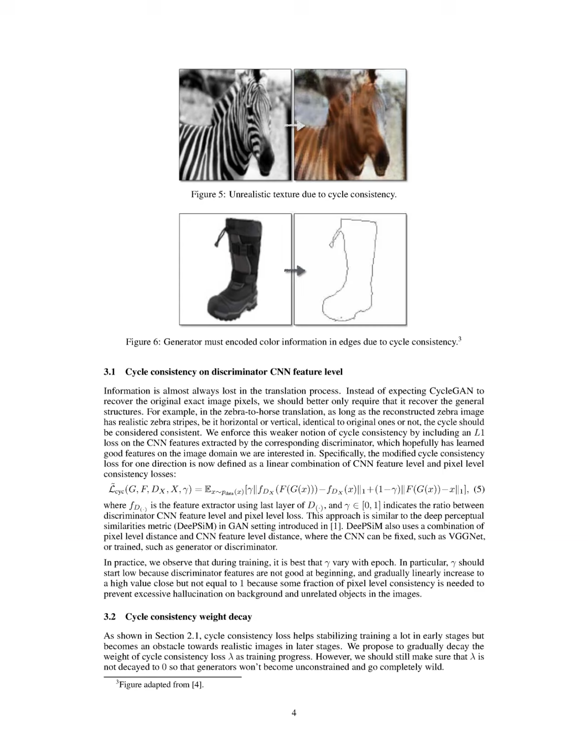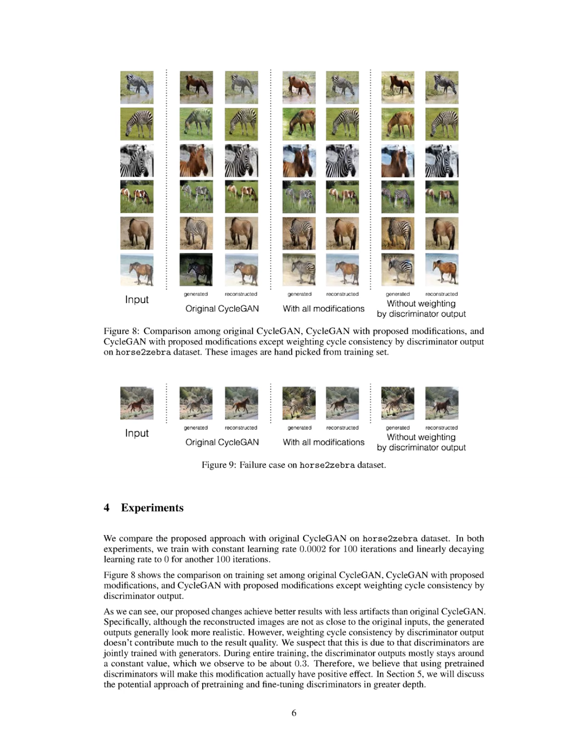Third, the method weights the cycle consistency loss by the quality of the generated images, as assessed by the discriminator's output, which helps prioritize generating realistic images before enforcing strict cycle consistency. These modifications collectively aim to reduce artifacts and enhance the overall quality of the generated outputs while maintaining the core principles of the CycleGAN architecture.